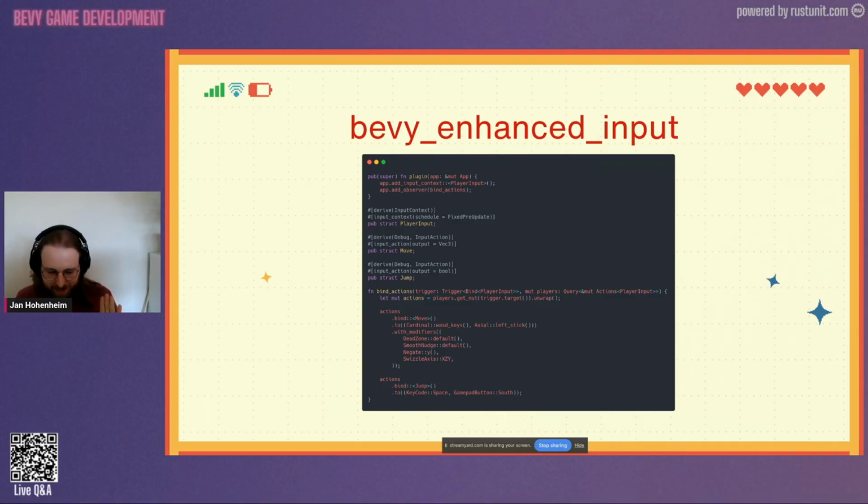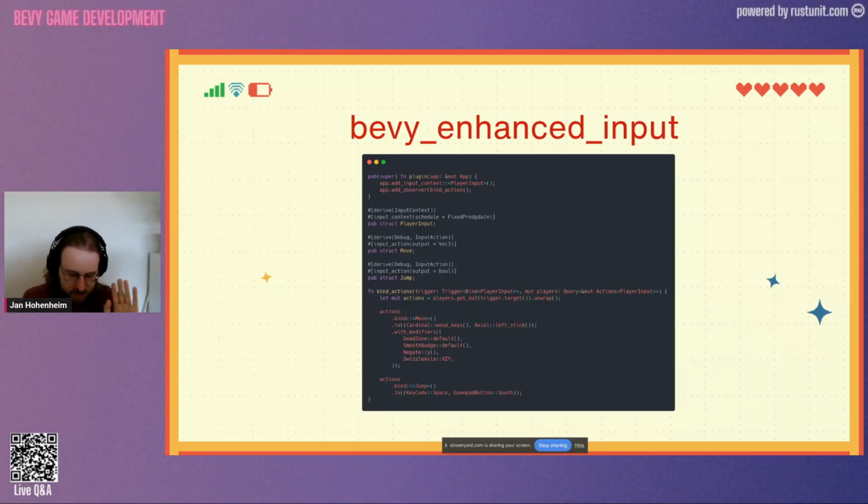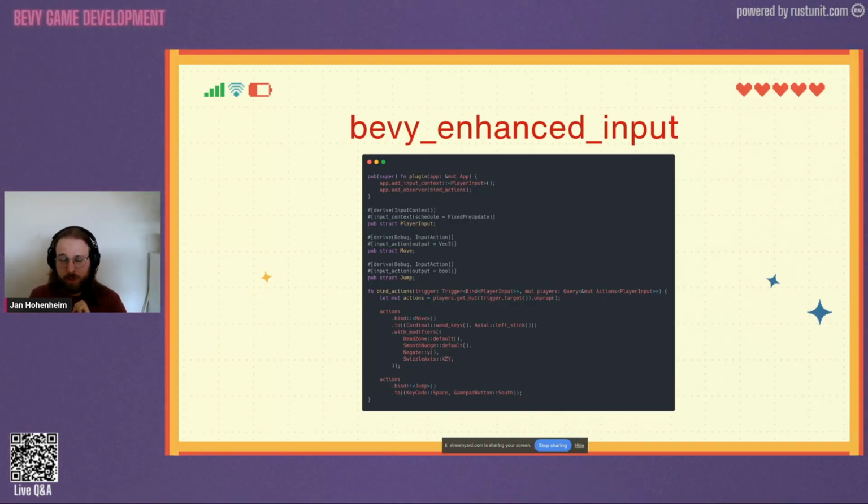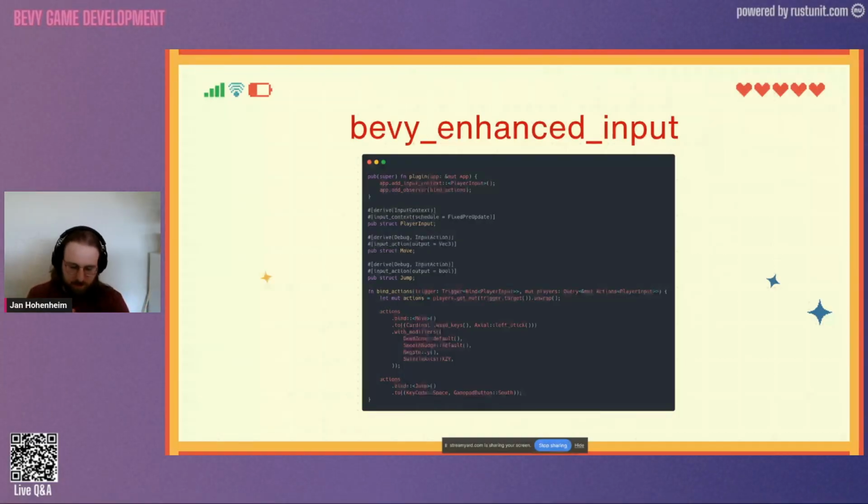You've also seen that we were controlling the character. We do that with a character controller called Tenwa, but you can also use your own character controller, depending on how in-depth it is. This might be easy, this might be hard, but there are many different options for how to do character controllers. So we won't go too much into depth of that. But the important thing is that I want to highlight this crate called Bevy Enhanced Input, which is slated to be the upstream successor of Bevy's current, well, kind of non-existent input handling.